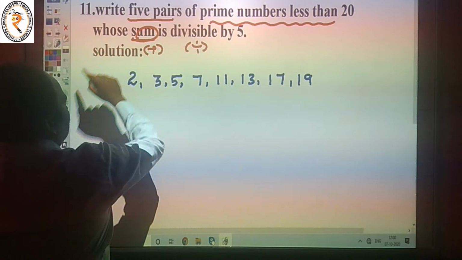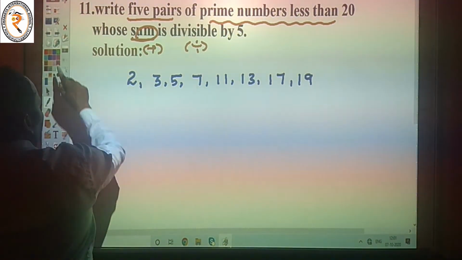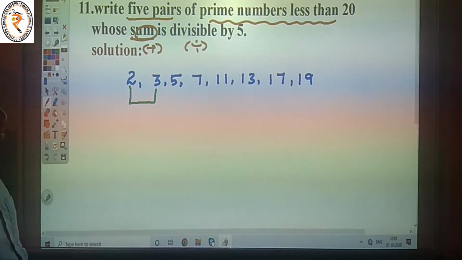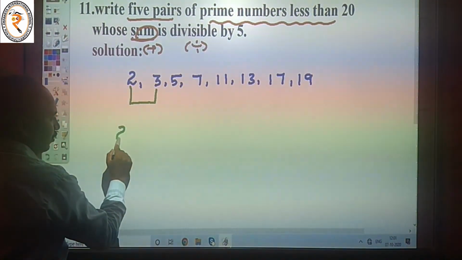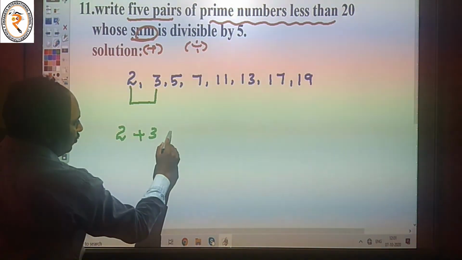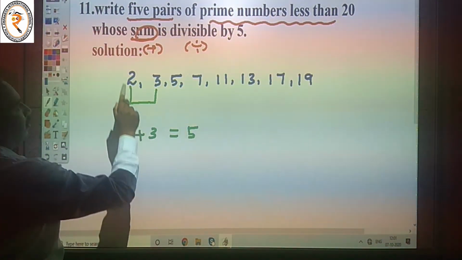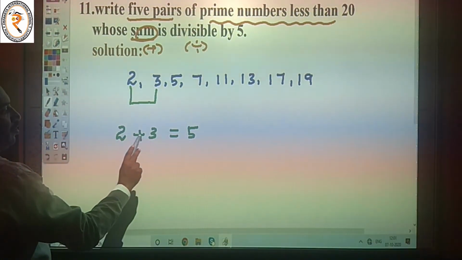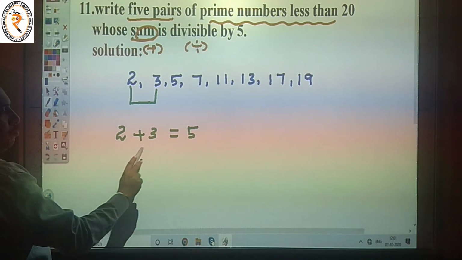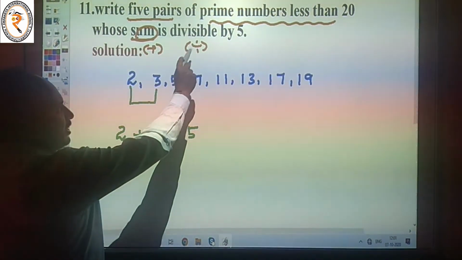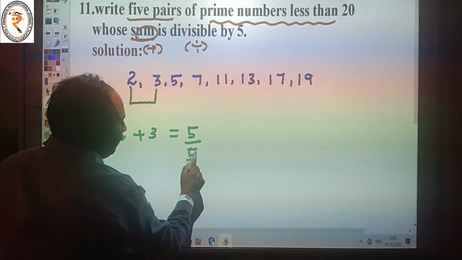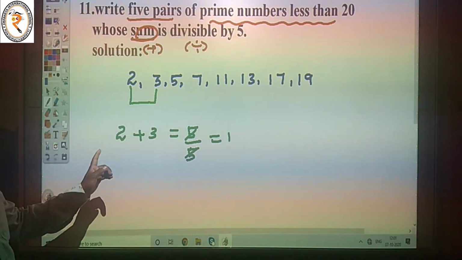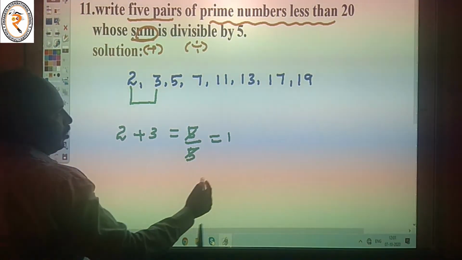First, take the sum. 2 plus 3 is equal to 5. Both are prime numbers. Our condition is divisible by 5, and 5 is divisible by 5. So the first pair is 2, 3.